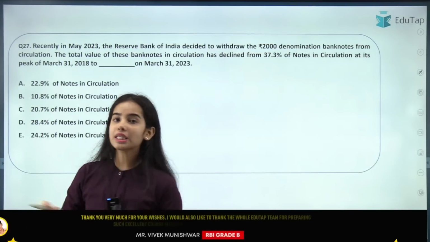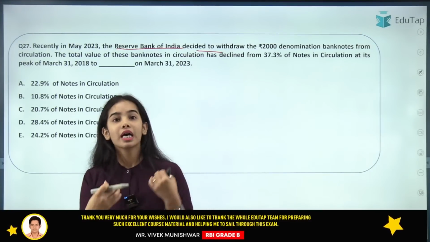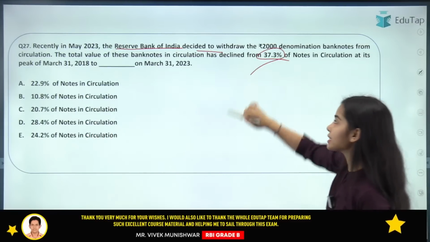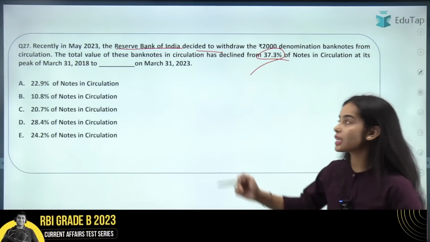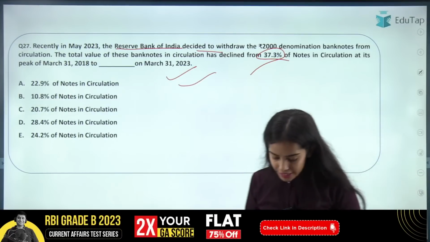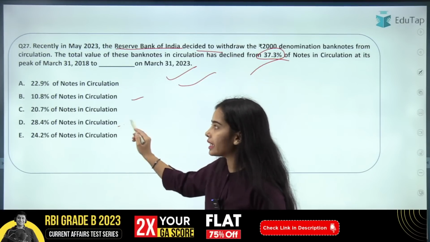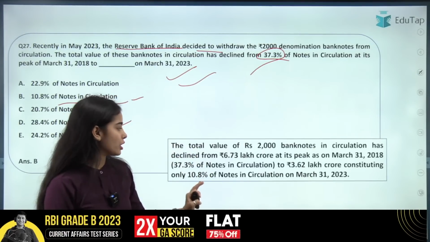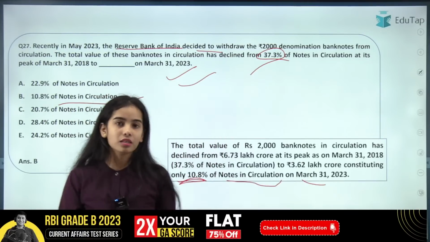Now the next question is regarding the Reserve Bank of India's decision to withdraw the rupees 2,000 banknotes. The total value of these banknotes in circulation has declined from 37.3% of the notes in circulation to what percentage of the notes in circulation in the current period, till March 2023? So I am getting the answer. Everyone is saying B, and that is correct. There are mixed answers, some are saying B, some are saying D. The right answer is B. It is 10.8% of the notes in circulation. Okay. So this is the percentage of the notes in circulation that is currently present in the country.